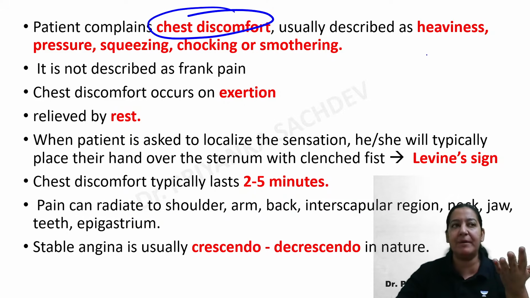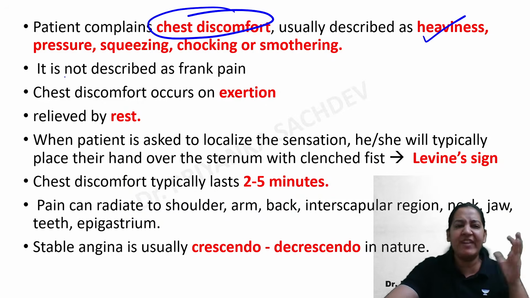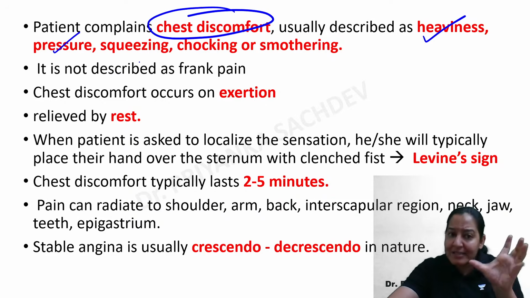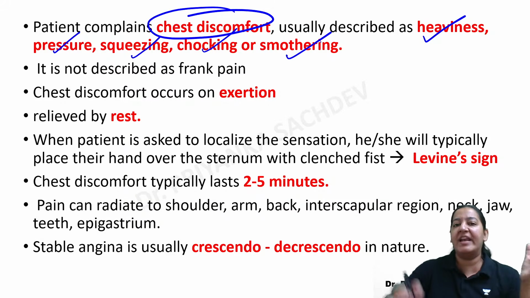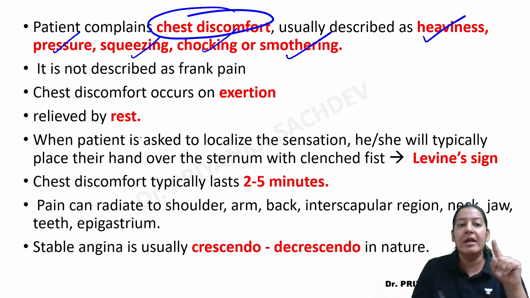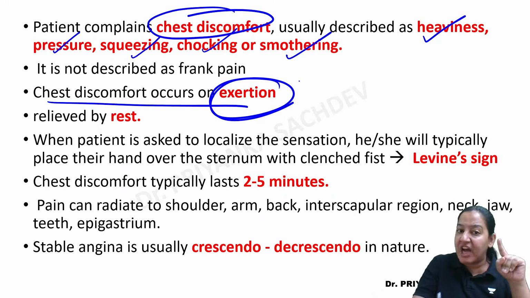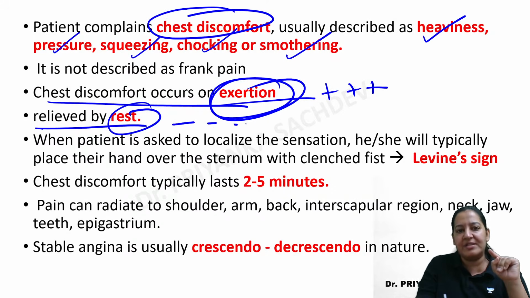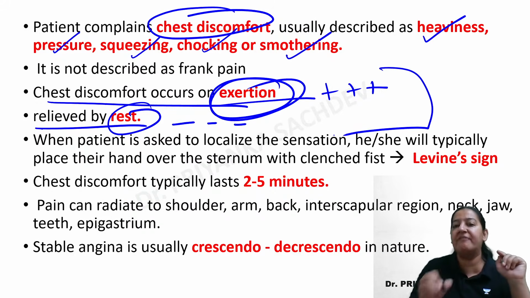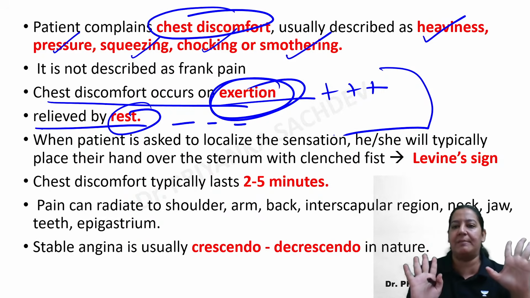Discomfort means if you ask the patient what they are feeling, the patient will describe, I'm feeling heaviness in the chest. I'm feeling some pressure inside the chest. I'm feeling a squeezing feeling inside the chest. I'm feeling a choking feeling inside the chest. Or I'm feeling a smothering feeling. But it is not pain, right? Chest discomfort occurs only at the time of exertion and it is relieved by rest. At the time of rest, it disappears. So this is a classical finding in classical angina or stable angina, right?